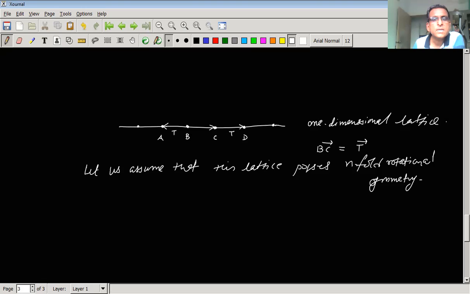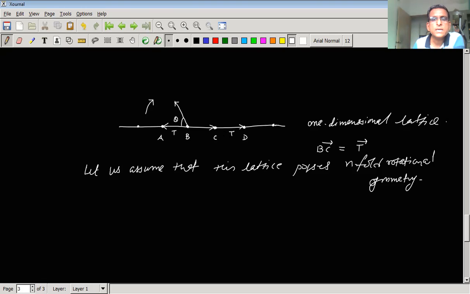So suppose this is the point B and this is the vector BA; rotate BA through the angle theta clockwise. So we have rotated the vector BA through an angle theta clockwise about an axis passing through the point B perpendicular to the paper, like this.